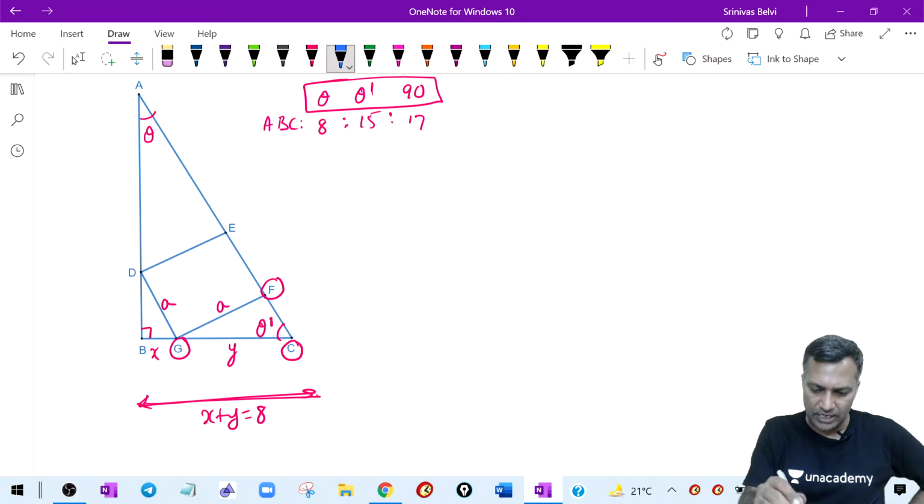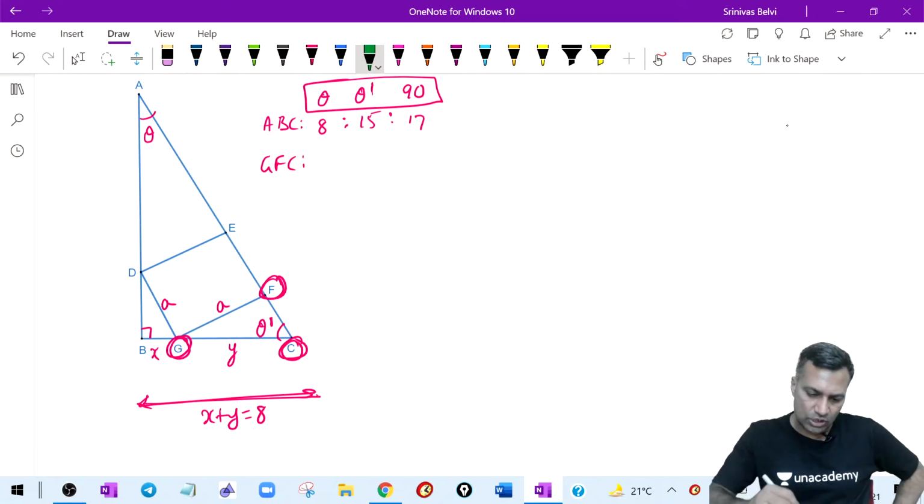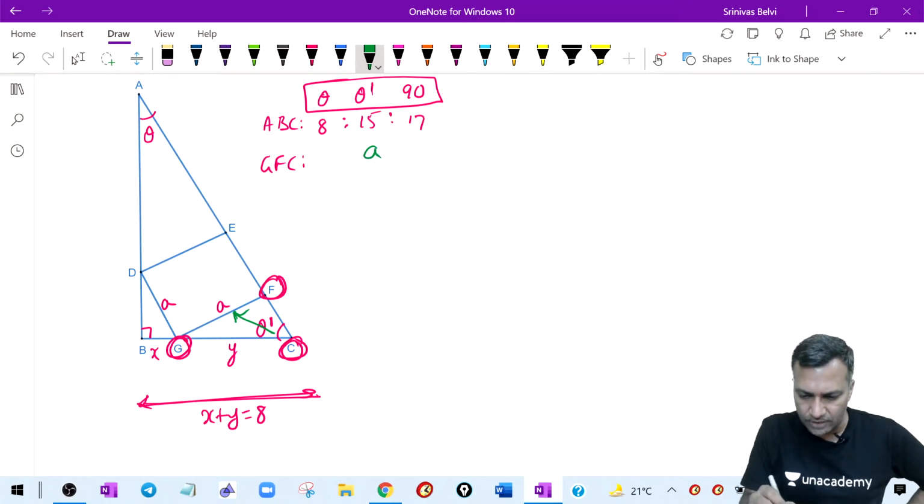Good enough. So now let me go to the triangle I circled here. What did I circle? G, F and C. Let me quickly go to triangle GFC. What I already know is this A. Don't disturb this. The side opposite theta dash is equal to A. Write it here. Therefore, you are trying to say that 15 corresponds to A.